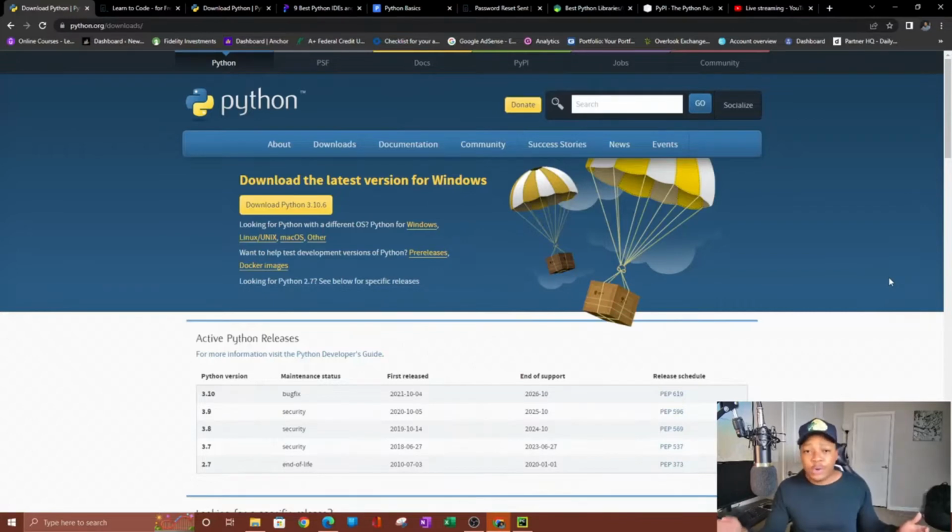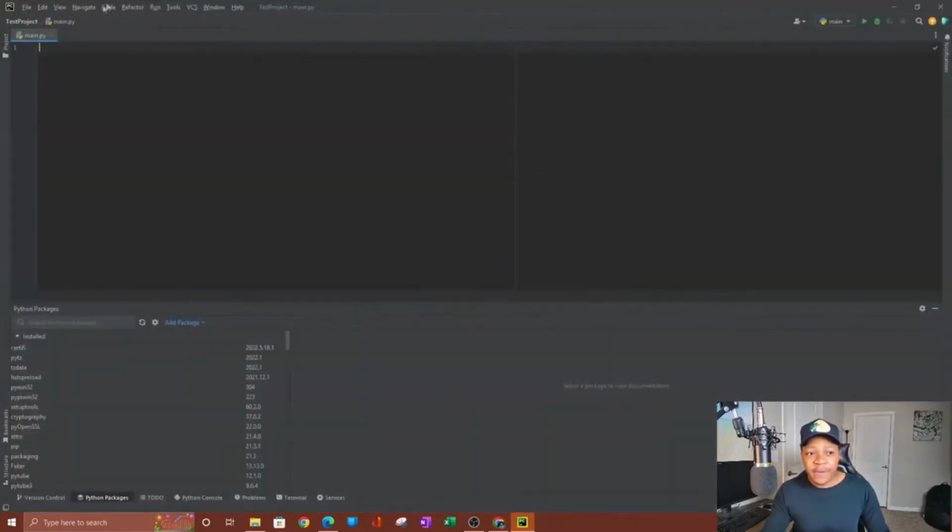So the first thing you want to do if you're going to be learning Python is to download Python. This is where you're going to be able to download it, on python.org. So you download this, and once you download it, it's installed on your computer. You can also download what's called a code editor or an IDE, I believe. I use PyCharm, which I think is one of the good ones.